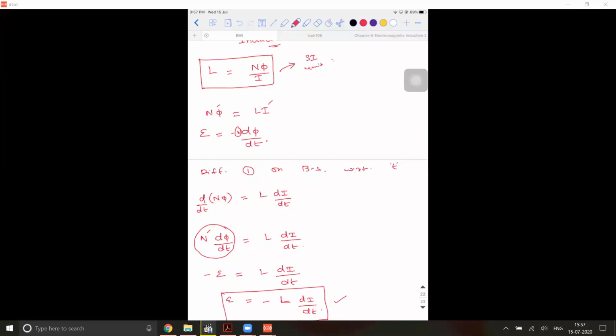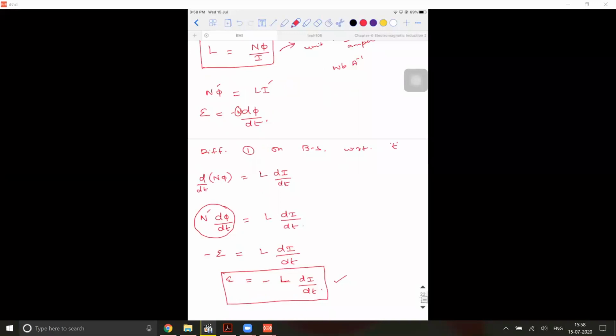N has no unit, it's a number. Phi is Weber. So it is Weber per ampere, Weber ampere inverse. Weber is named after a person, so capital W B. Weber ampere inverse together is called Henry, H E N R Y, which is represented by the symbol capital H.